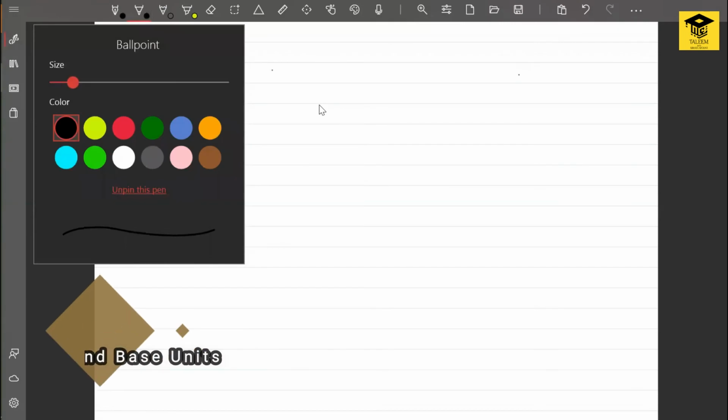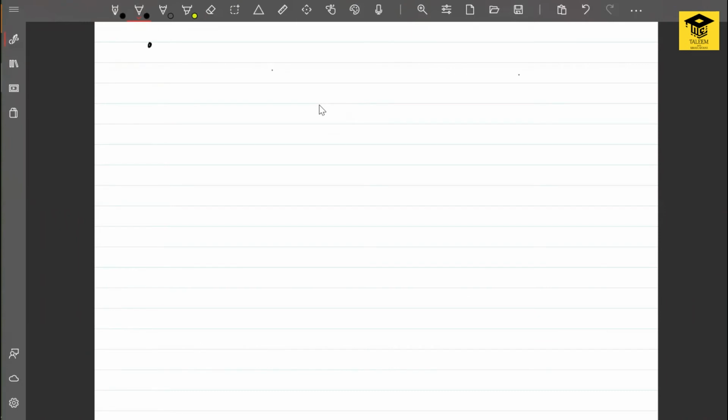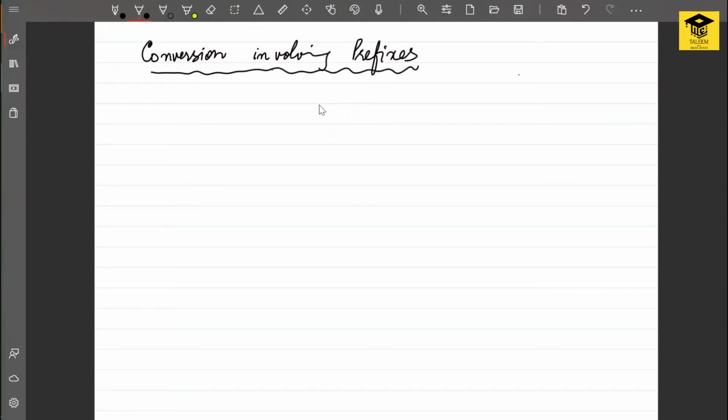So the thing that we will be discussing in this lecture is basically the conversion. And this conversion will involve those prefixes which we studied in the last lecture. Okay.